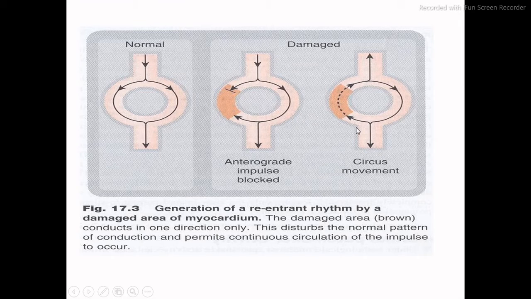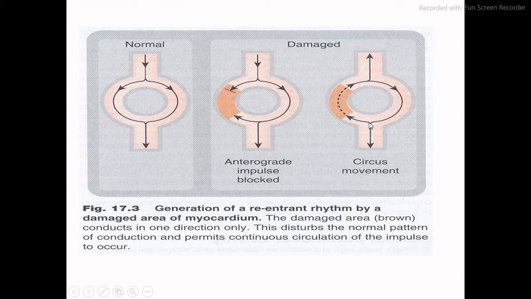This impulse cannot go in one direction, so it tries to continue in a continuous circulation pattern. Here is an example. If the impulse is coming from this side and it has to go to this side, but due to the damaged area it produces some kind of continuous circulation pattern.